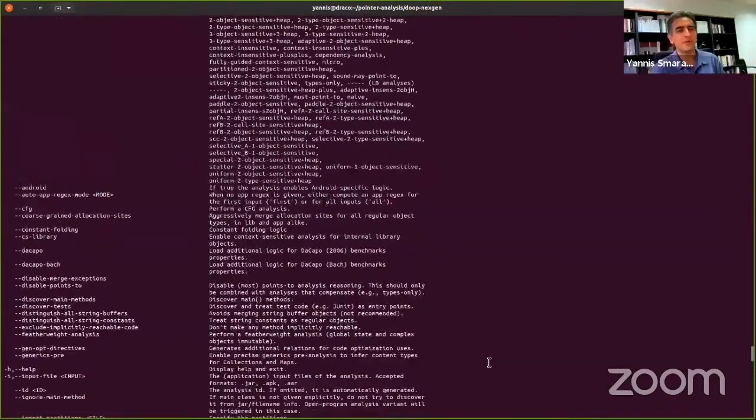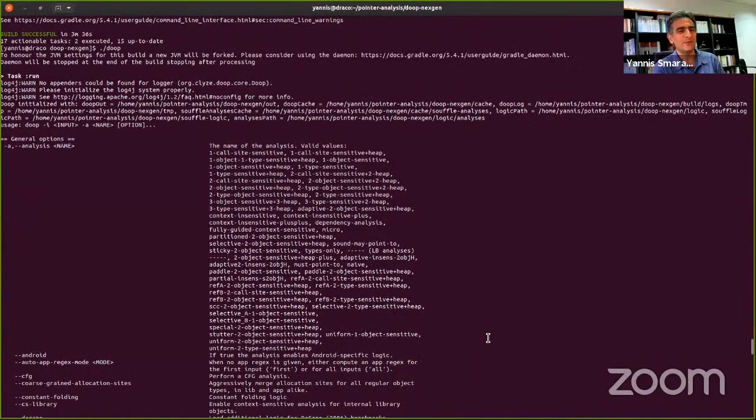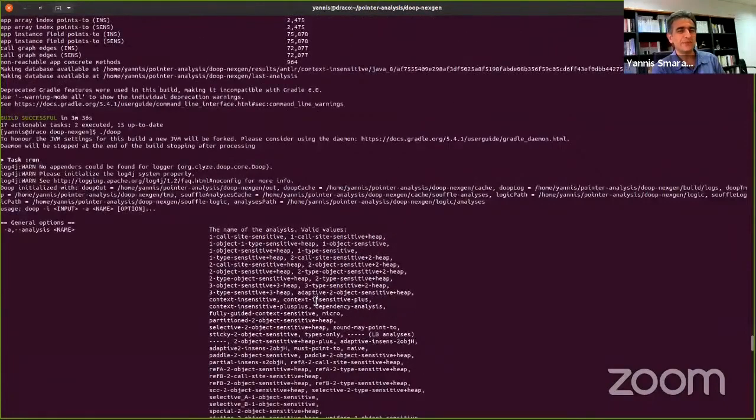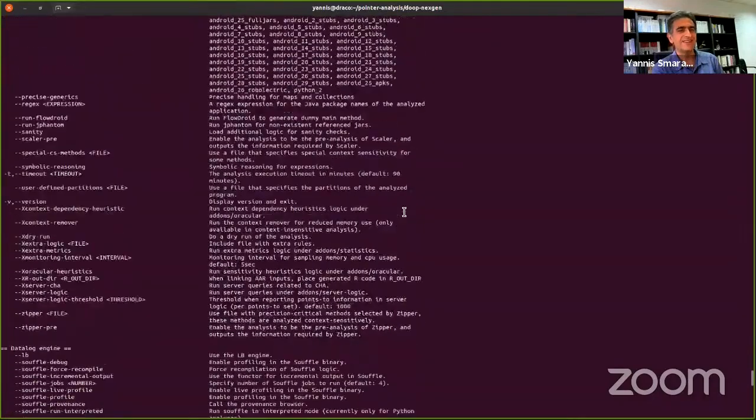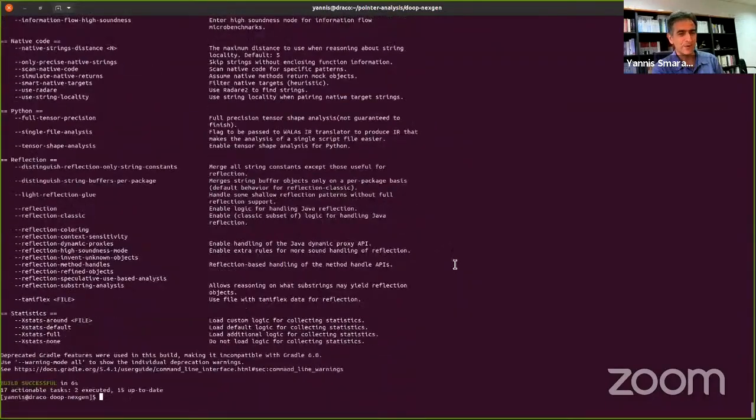I will just impress you, maybe in a negative way, with the richness of command line flags. Now, this is the DOOP invocation, and these are all the flags that it prompts you to give it when you invoke it. So I'll take questions.